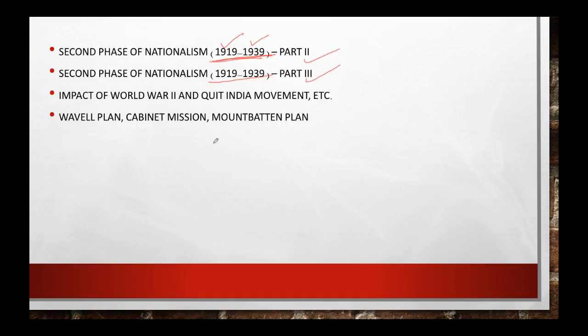And the next one, in the next part of this modern history itself, we will be talking about the impact of World War II, the Second World War, and the Quit India movement and various other movements in this class, okay. Next one will be the Wavell Plan, Cabinet Mission, Mountbatten Plan and all, and how these plans led to the independence of India, right. These plans are actually very important, so that is why we will be discussing this, okay. After this, we will be done with our modern history portion, okay. Now we will be moving forward.